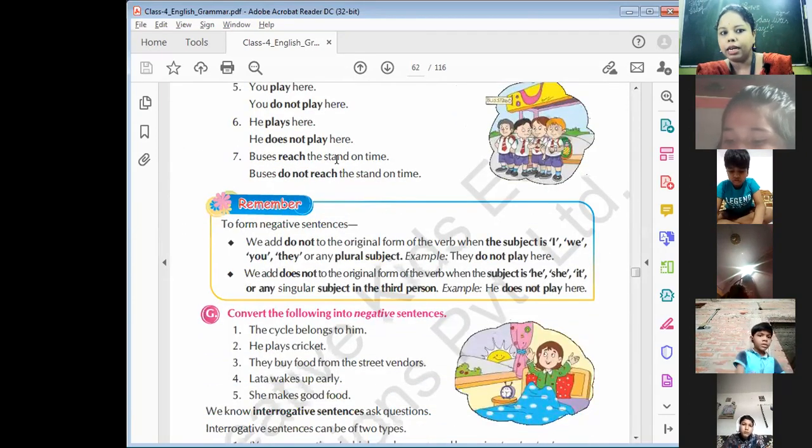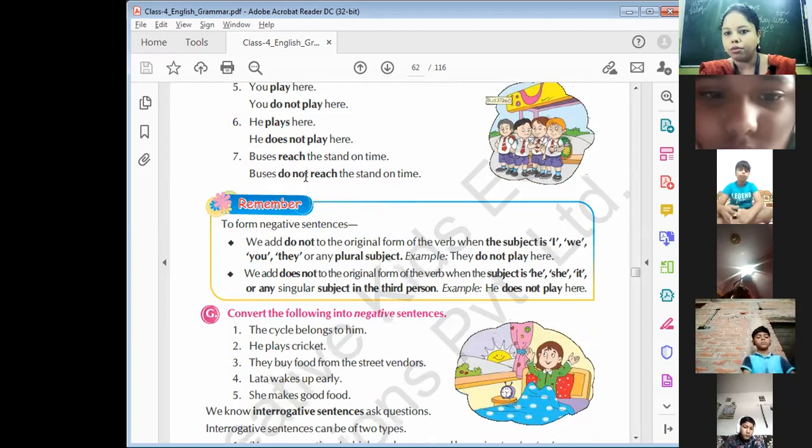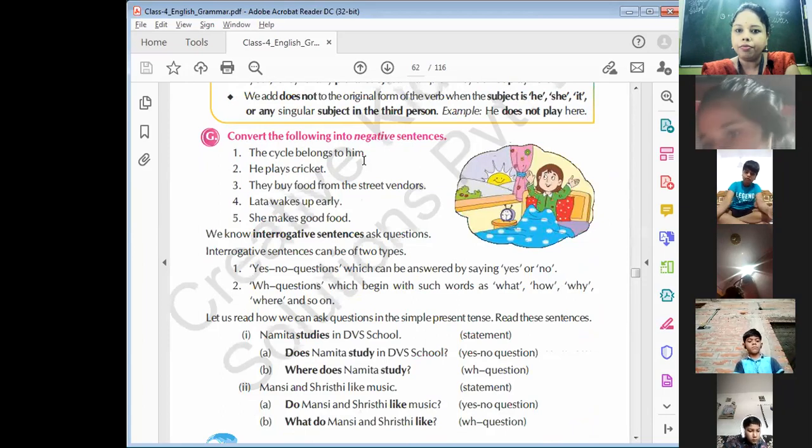Buses reach the stand on time. Buses do not reach the stand on time. That means buses, it is written in plural form. So we have to use do not. Convert the following sentence into negative. The cycle belongs to him. Negative.